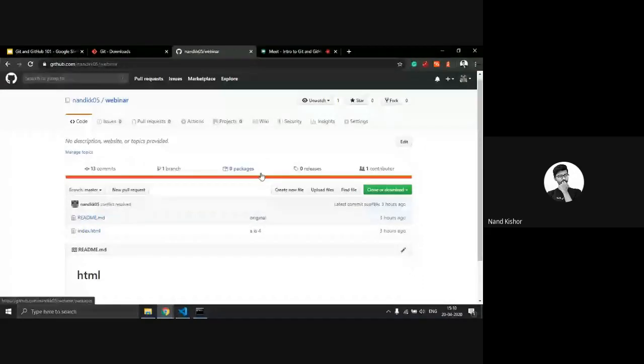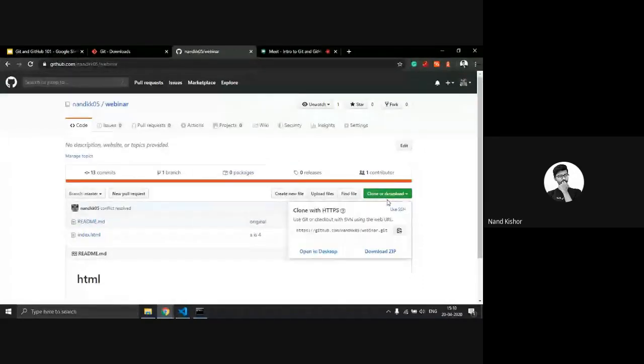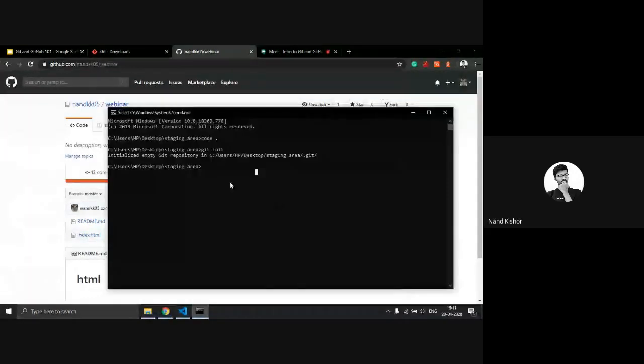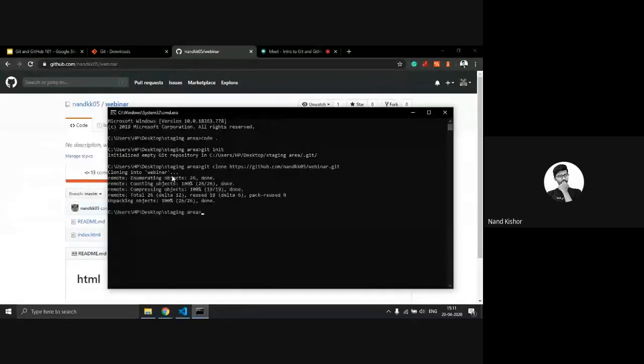You can click on this button to copy the URL, and you can easily clone by typing git clone and pasting the URL over here. This is my URL, and now I'm pressing enter.